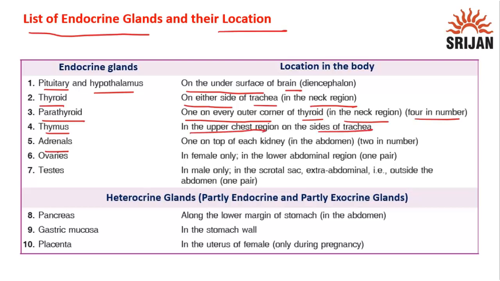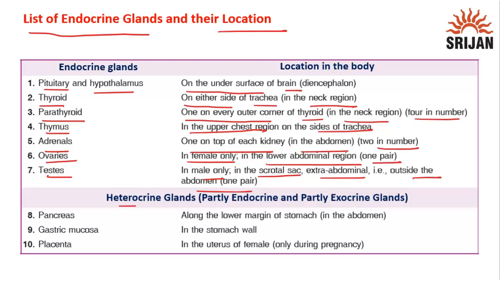Then adrenals, one on top of each kidney, that means in the abdomen, 2 in number. Ovaries in female only, in the lower abdominal region, 1 pair, and testes in male only, in the scrotal sac, extra abdominal, that is outside the abdomen, 1 pair.